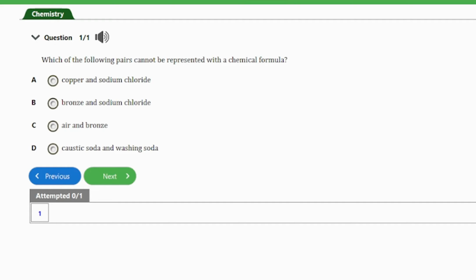It's option C because what we have here in option C are all mixtures. So air is a mixture and bronze is a mixture. So guys, you already know that mixtures cannot be represented with a chemical formula. We can only represent elements and compounds with chemical formula and not mixtures. So guys, air is a mixture, bronze, brass and the rest of them are mixtures and cannot be represented with a chemical formula. So guys, that's the answer to this question.